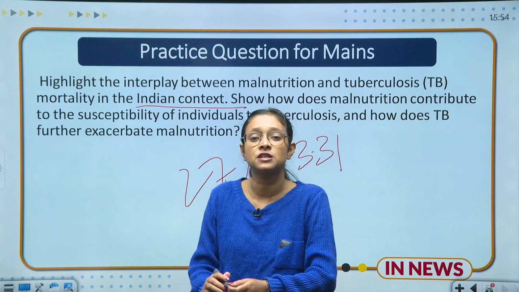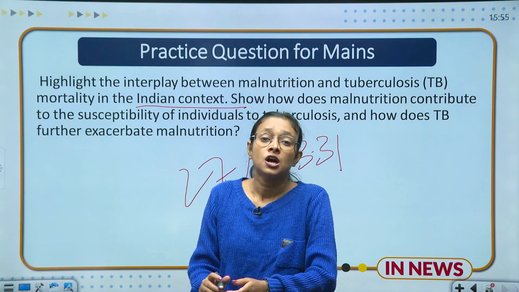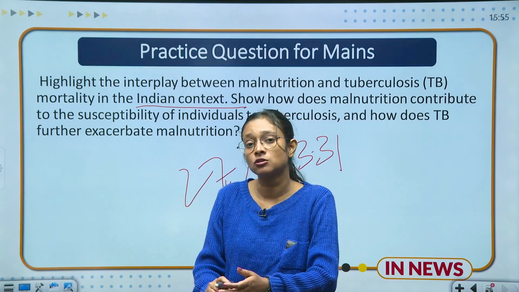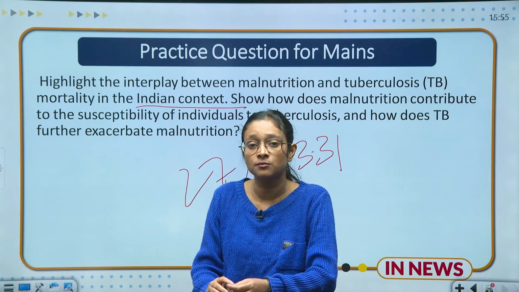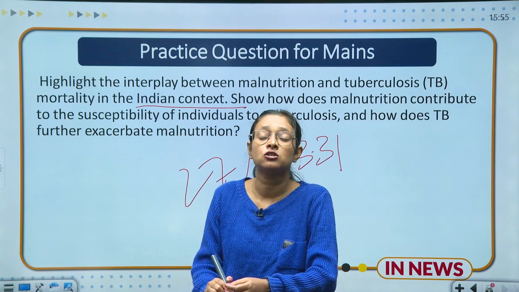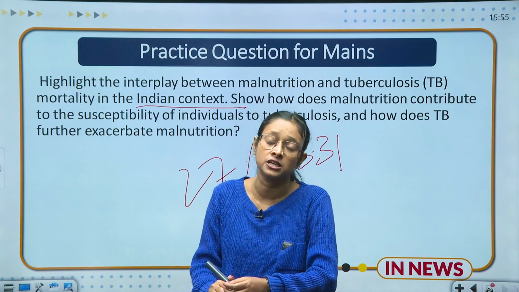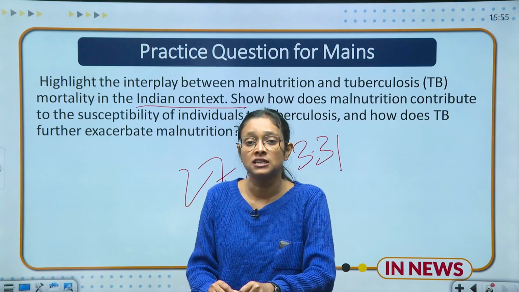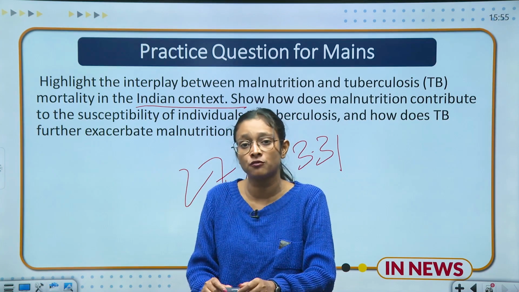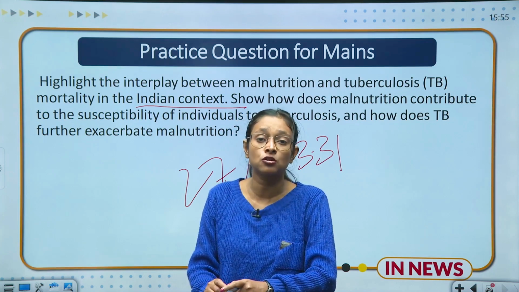Then in the conclusion you have to write that this is a tough situation for India, being a populous country with a 27% burden globally in terms of TB, but there are chances to improve, and we are reducing tuberculosis cases. So we have to work on the positive side of tuberculosis and think positively in this direction, and take care of what initiatives the government is taking along with us. You also have to make awareness regarding tuberculosis, that it is an infectious disease. If any person in your family has this problem, you have to follow many precautions, just like with COVID-19.